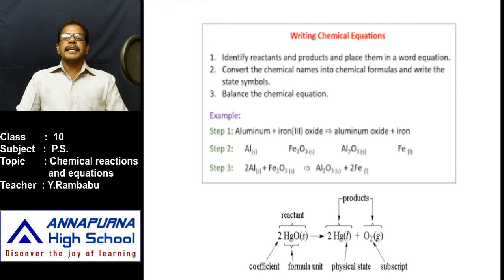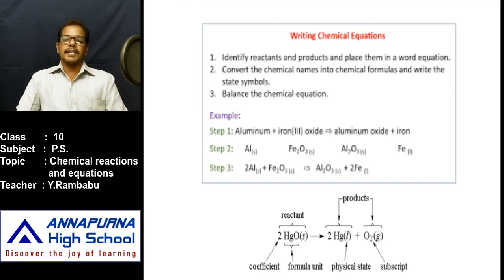Then how do we write a chemical equation? Just observe. To write a chemical equation, we simply have to follow three steps. In the first step, observe the reaction carefully and identify what the reactants are and what the products are. For example, aluminium reacts with iron oxide and forms aluminium oxide and iron. Aluminium and iron oxide are reactants. Aluminium oxide and iron are products. Let us observe one more example.